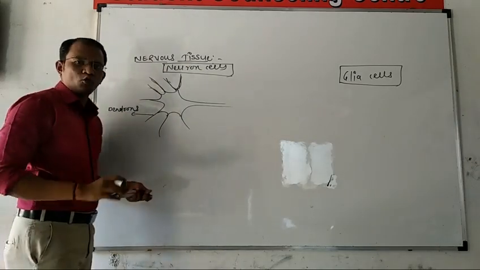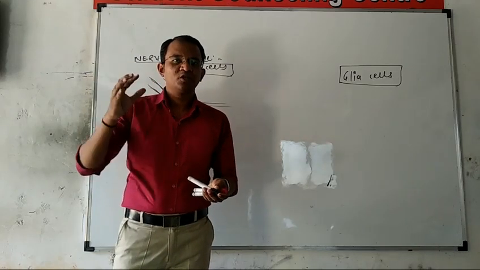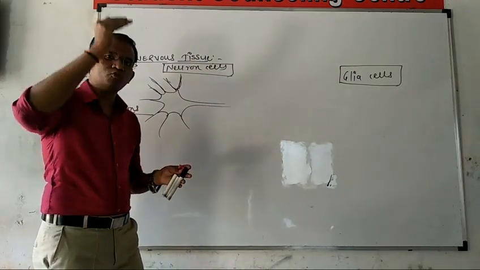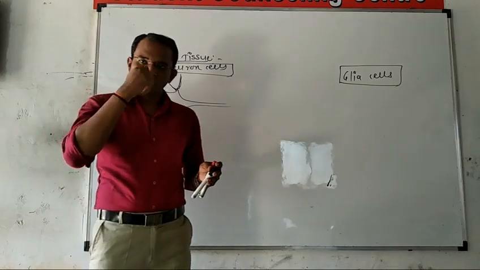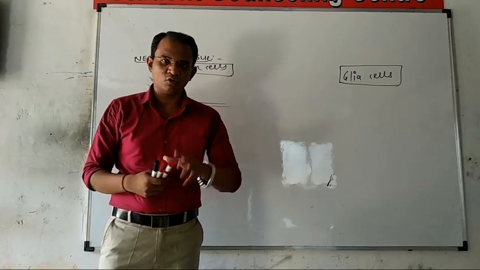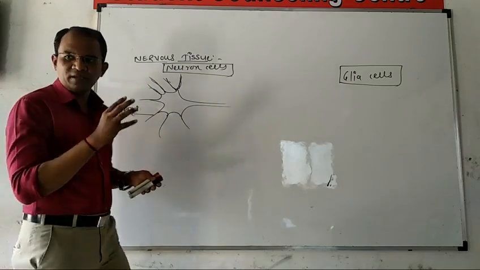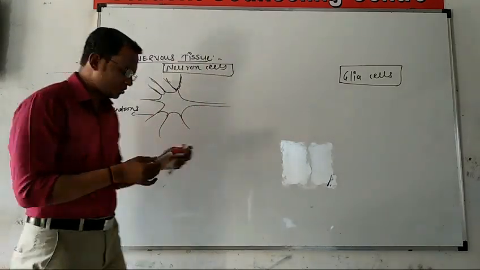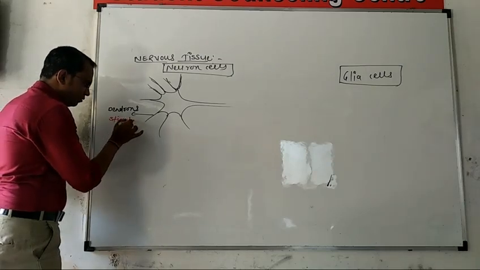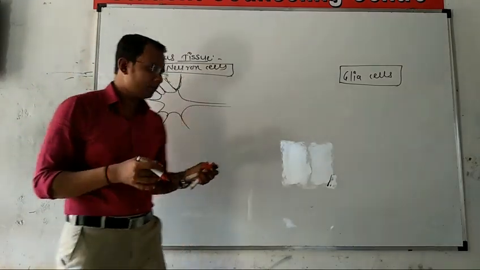These dendrons play a very important role. What is the role of nervous tissue? Nervous tissue is responsible for receiving the stimulus or impulse from outside and passing it into the central nervous system. Also, it gives the message from the central nervous system to the sensory organs or the outermost region. Here the dendrons play a very important role to receive the stimulus, nerve impulses from the outside or from the sense organ.